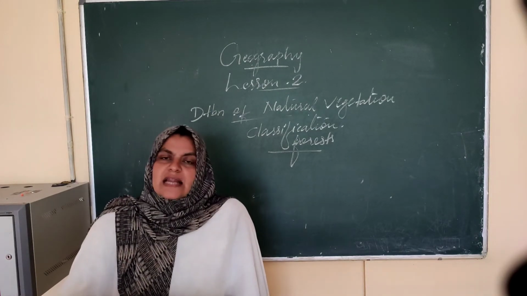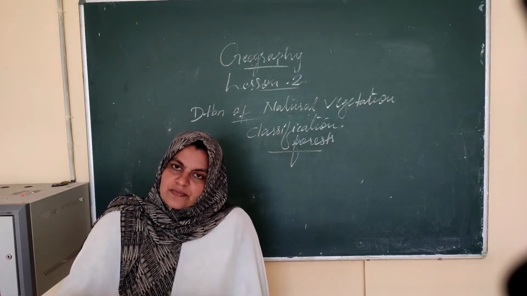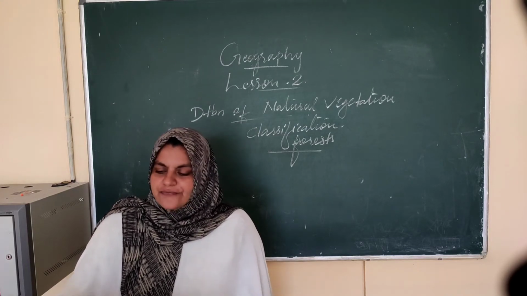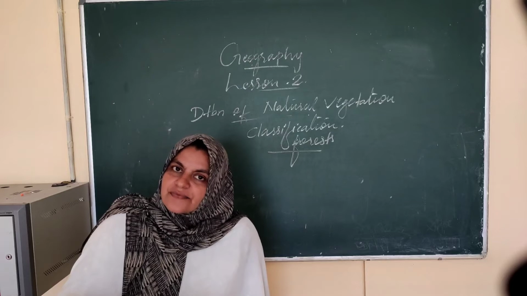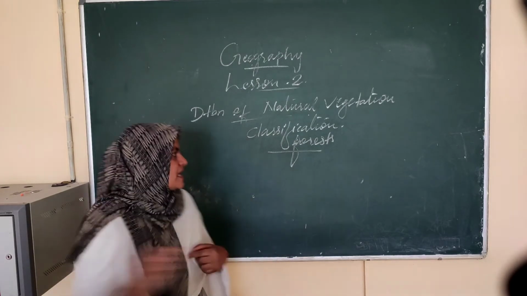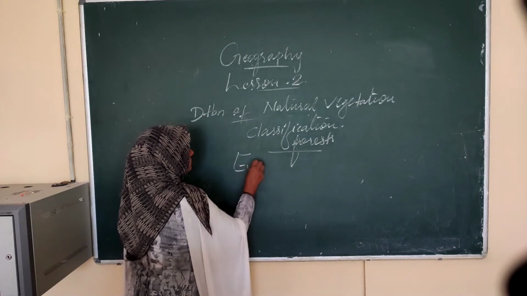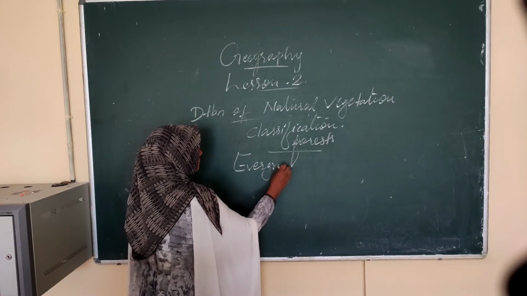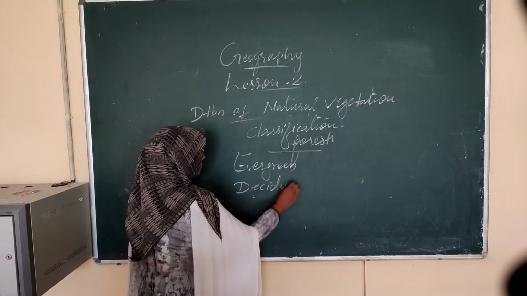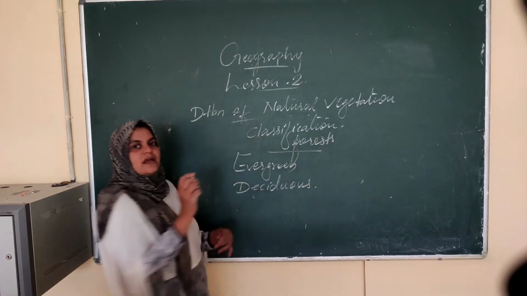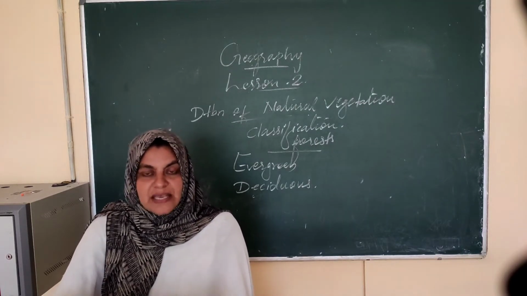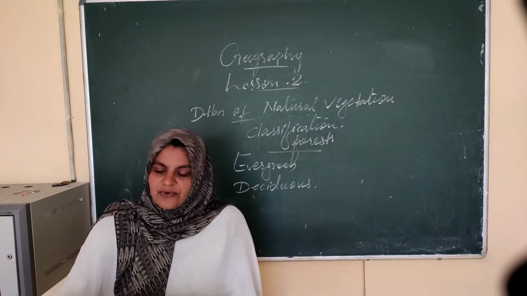It is broadly classified into, you know that, which are they? Yes, evergreen forest and deciduous forest. These are the main classifications of the forest.